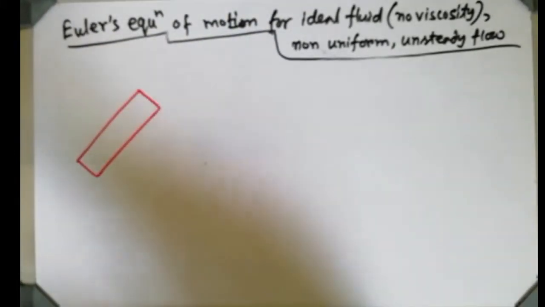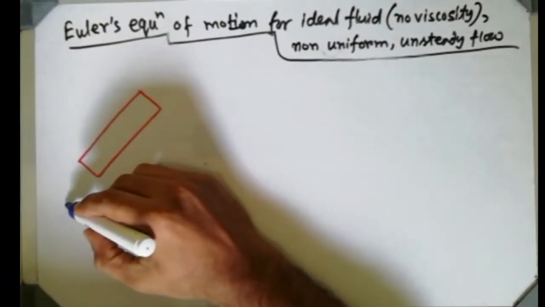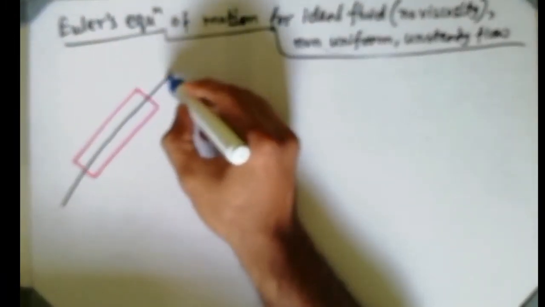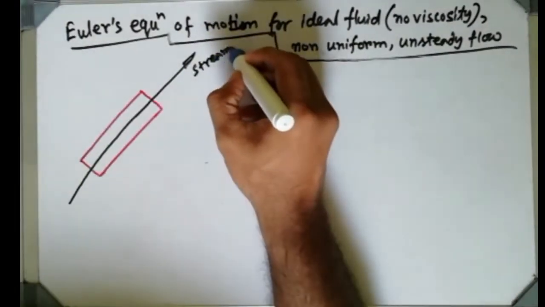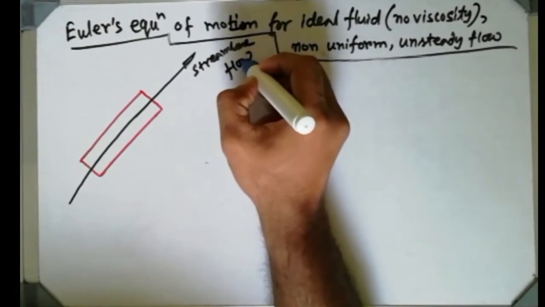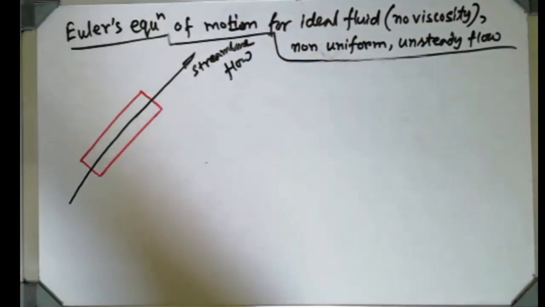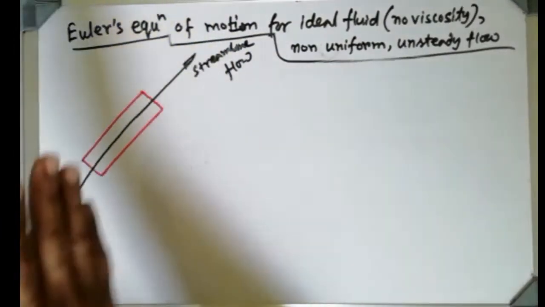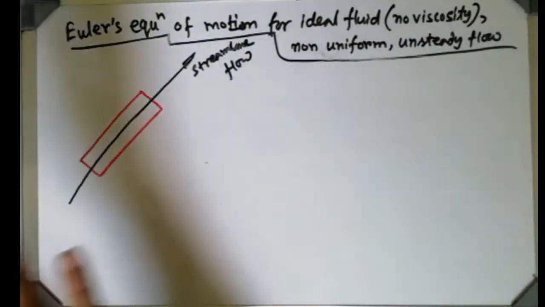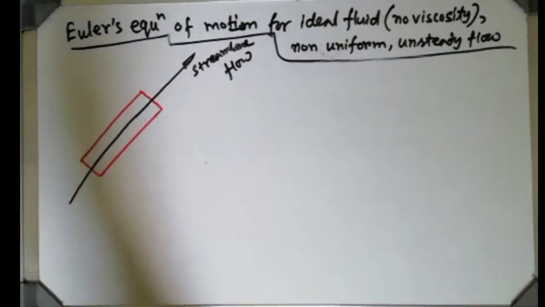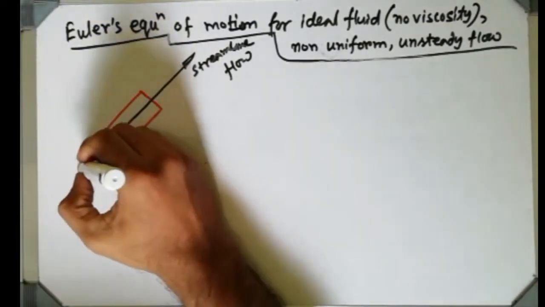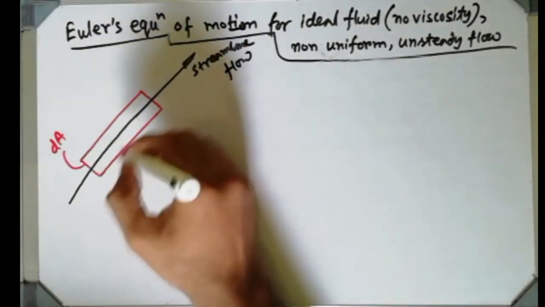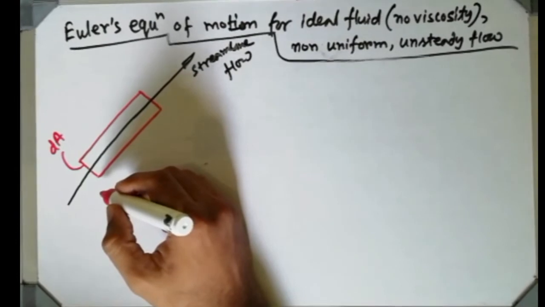Okay, so inside this fluid element, the fluid is flowing like this. That is a streamline flow. The streamline flow I have already discussed. So every fluid layer flows parallel to each other. They are not going to collide with each other. It flows gently and calmly. Fine. So the cross sectional area of that fluid element I am considering as dA.